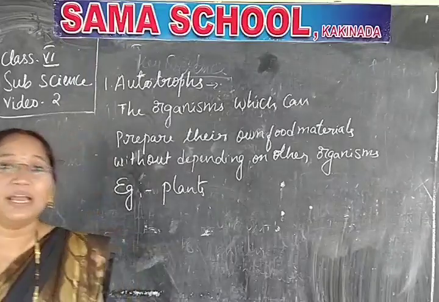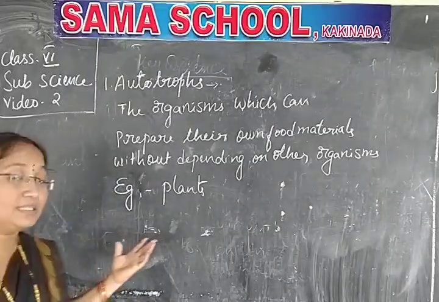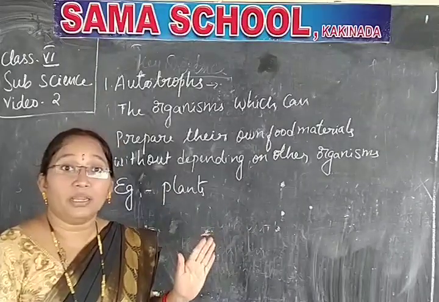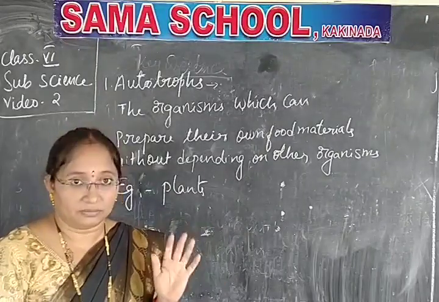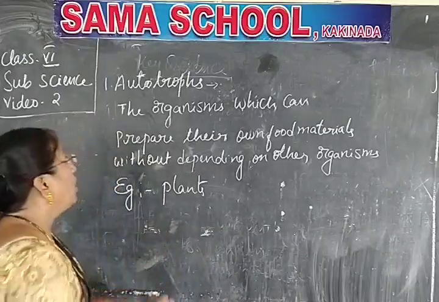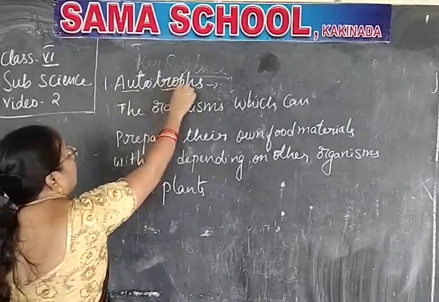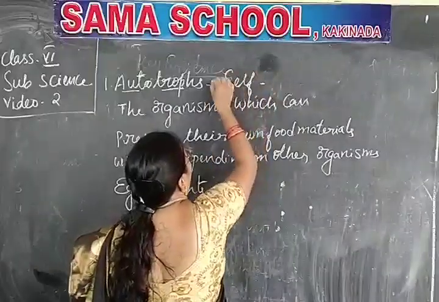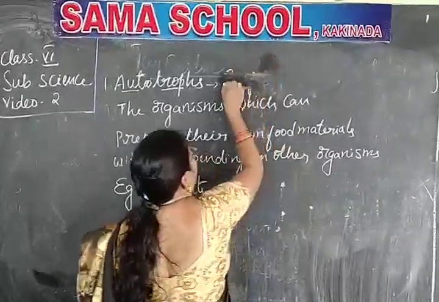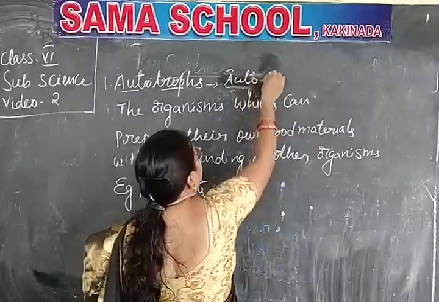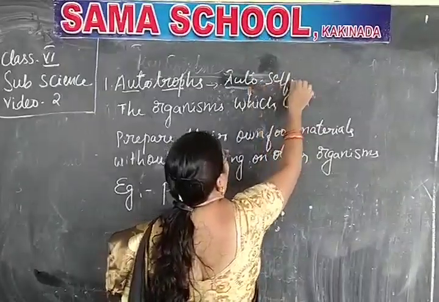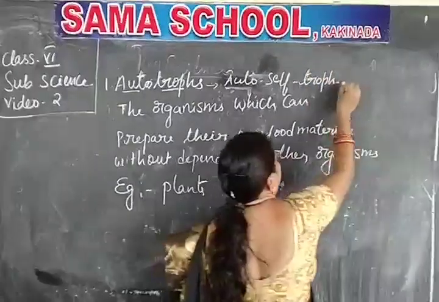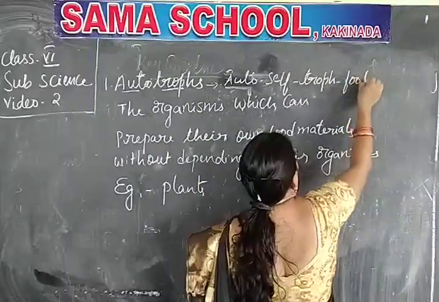Other than green plants, there are no organisms which do not depend on others for their food. Auto means self. Troph means food, taking food.